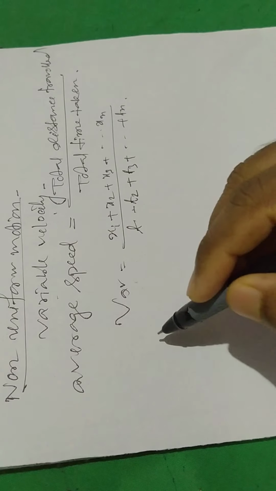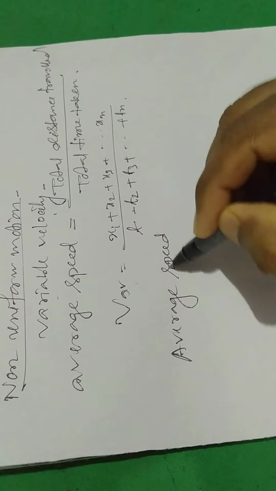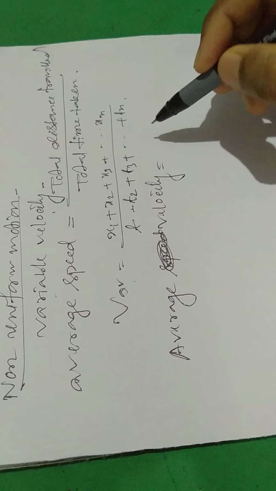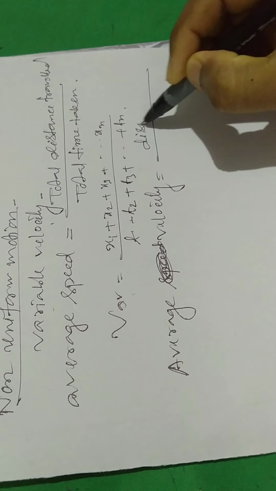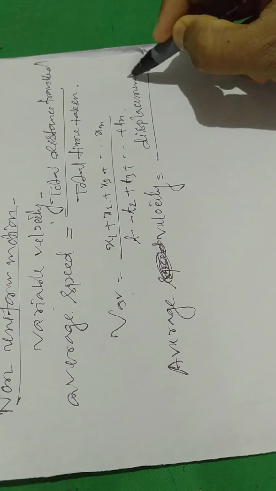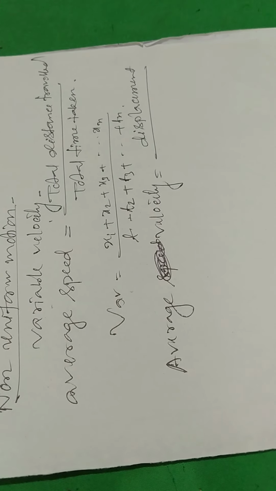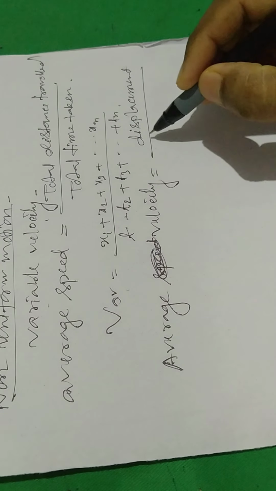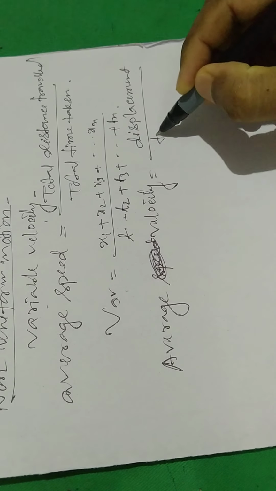Now average velocity. Average velocity is the displacement, that is the straight line distance between the final position and initial position, divided by the total time taken, or time interval.